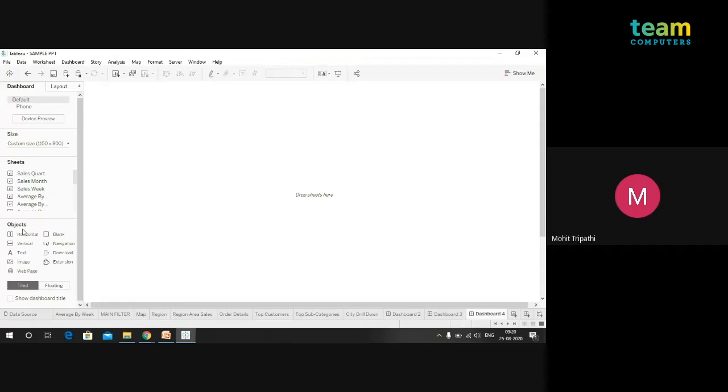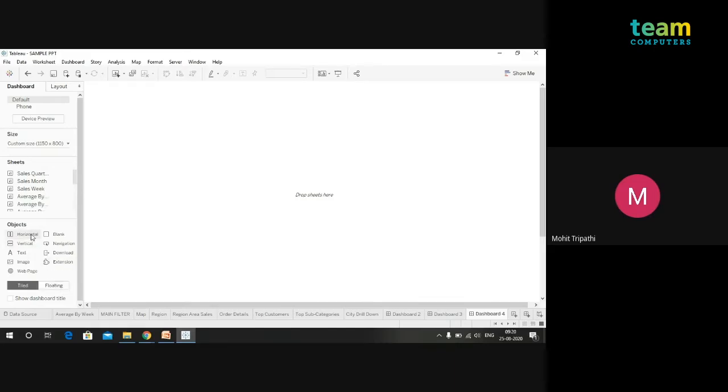And objects, these are the objects with the help of which you can play here and create a dashboard. There are the containers, horizontal and vertical. Then there are the objects: text object, you can have an image here, you can link it, you can have a navigation button here, you can have a blank text box, or you can also insert a web page here. So these are the functionalities over here. And the objects are of two types, tiled and floating.